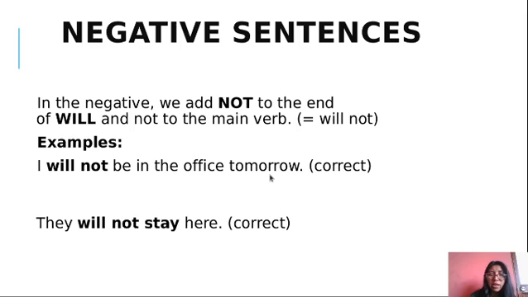I will not be in the office tomorrow. In the second example, they will not stay here. That is the same: the subject, will, not, the verb in base form, and the complement. Pay attention here. You can use won't, that is the contraction. Remember, they won't stay here, or they will not stay here.